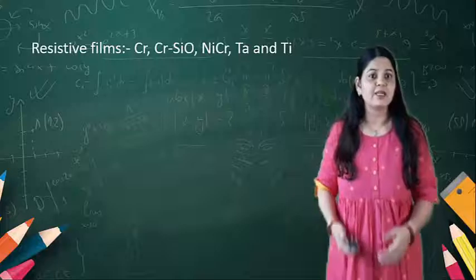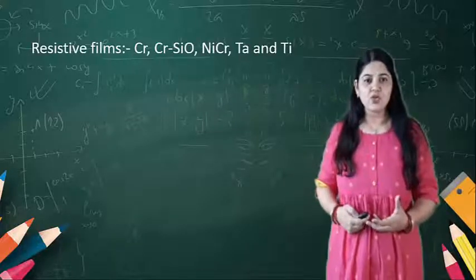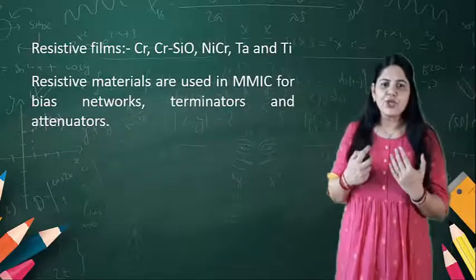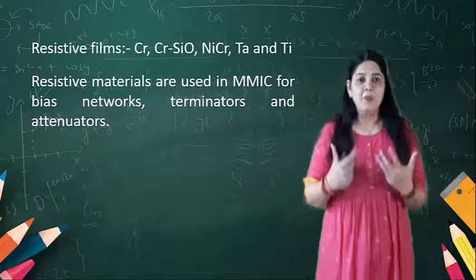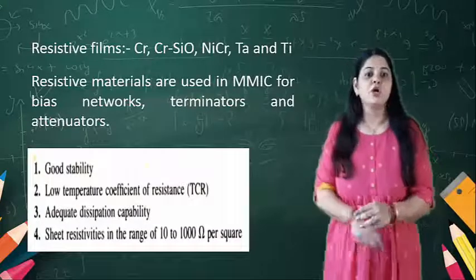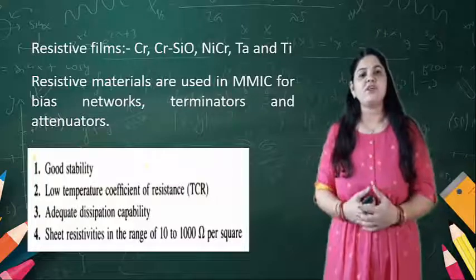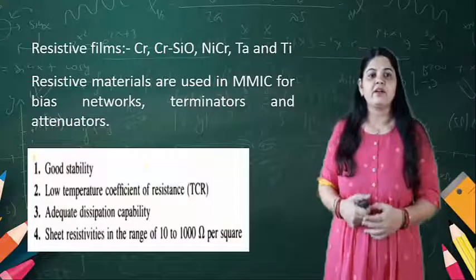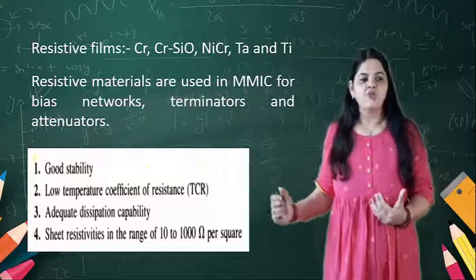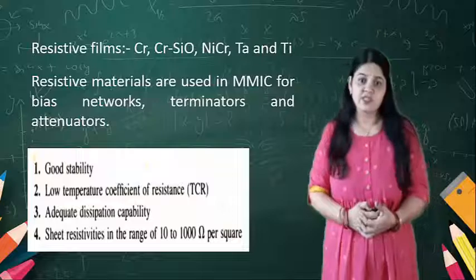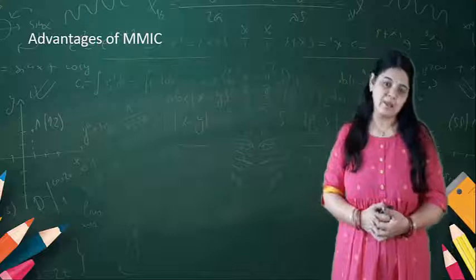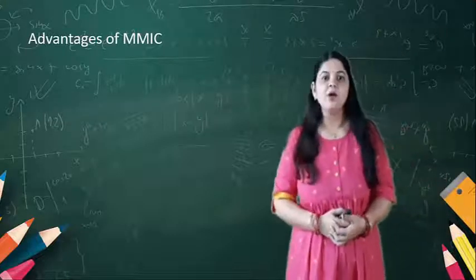Now the resistive material, the resistive films used to make the MMIC. The resistive materials used in the MMIC are for the bias network, terminators and attenuators. They should have good stability, low temperature coefficient of resistance, adequate dissipation capability, and sheet resistivity in the range of 10 to 100 ohm per square. So this way we have seen the materials used for MMIC fabrication.